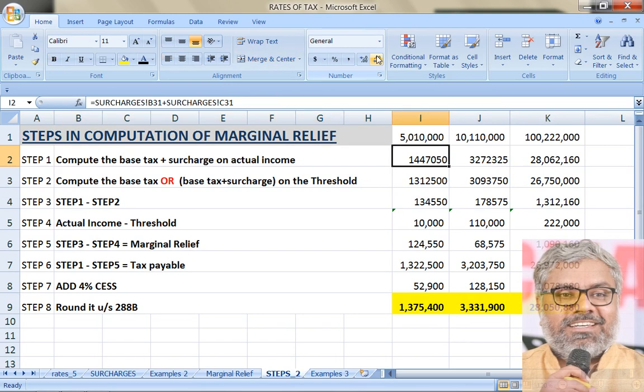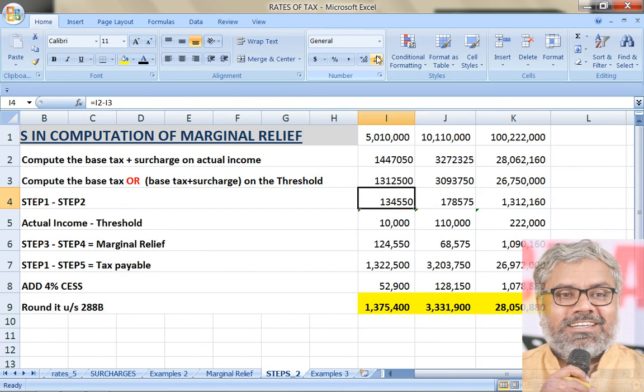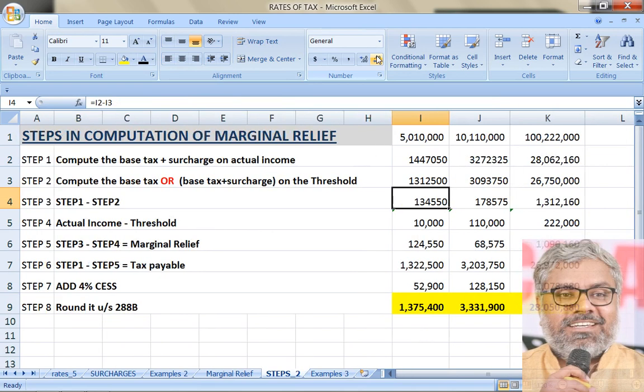Point is, basically how much additional tax the SSC is paying, you have to calculate. How to do that? That is step 1 minus step 2. How to get step 1? What is the additional tax the SSC is paying? For that we need to first calculate base tax plus surcharge on actual income, and then we have to calculate what would have been the tax plus applicable surcharge, if any, on the threshold. So this is the additional tax. Step 3 is nothing but the additional tax that SSC is supposed to be paying only because he has exceeded the threshold marginally. That is the additional tax.